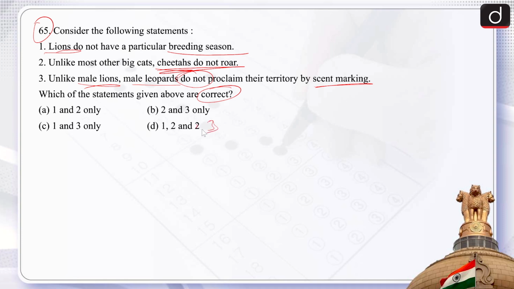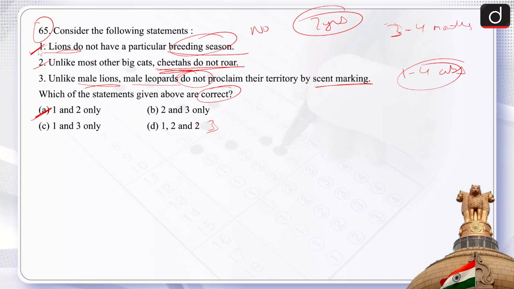and 3. Therefore, the correct answer of this is option A, that is 1 and 2. So let's see. Lions have no specific breeding season. And cubs are produced roughly every 2 years. The average gestation period is between 3 to 4 months, and the litter size usually ranges from 1 to 4 cubs. Therefore, the first is correct, that they do not have a particular breeding season.